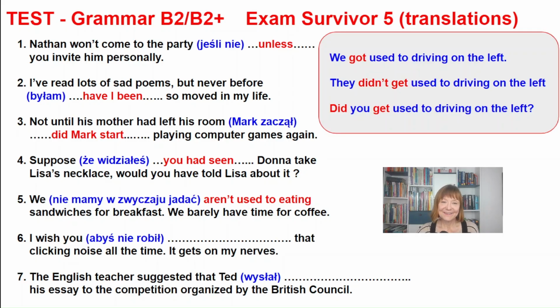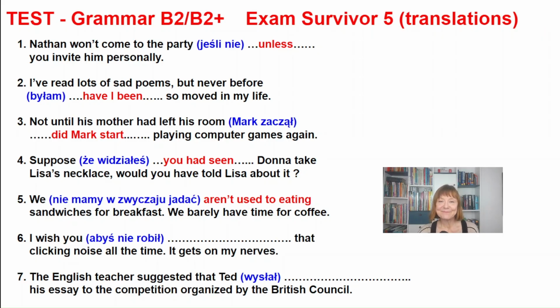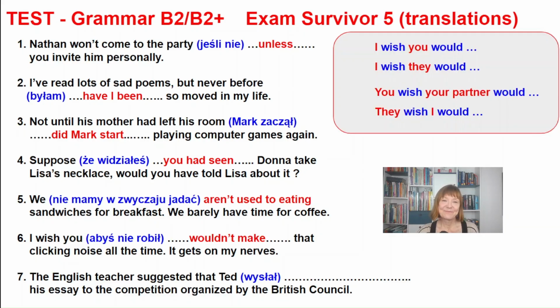Okay, sentence number 6. In this kind of sentence, we express a wish for a future change which is unlikely to happen, or maybe it is a polite request implying dissatisfaction or lack of hope. We say, I wish you would, I wish they would, or you wish your partner would, they wish I would.